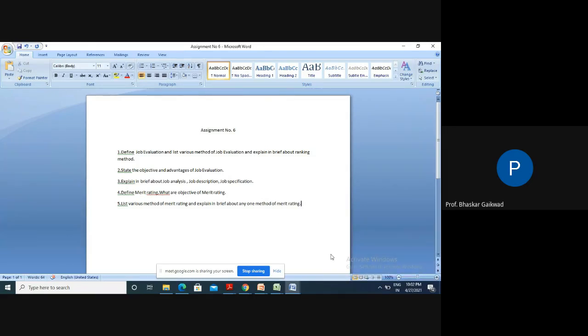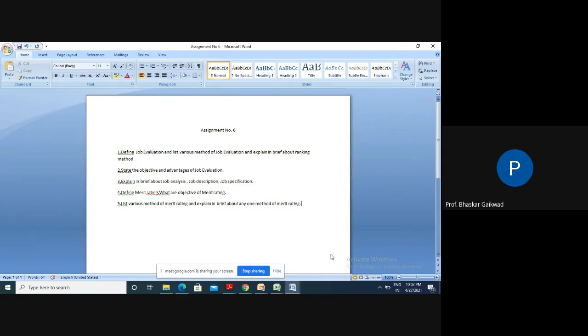Now, next point is there. So, what are the advantages of job evaluations? First advantage: wage rates can be fixed accurately in the organization by deciding the proper worth of different jobs. I repeat it a number of times: once you decide the worth of jobs, then the wage structure will be there. So this is the advantage. Without job evaluations, we cannot go for deciding fixed wage systems in industry.